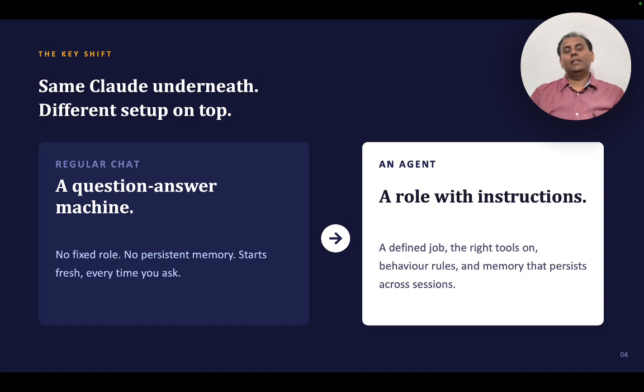On the other hand, with an agent, a clear instruction is given. Every day in the morning you have to do this, every week you have to do this, or when this gets updated you have to update me, just like you would with an employee. When a call comes, you must perform this. So an agent is given a role with instructions, a defined job, the right tools, behavior rules, and memory that persists. That means it knows everything it has done.